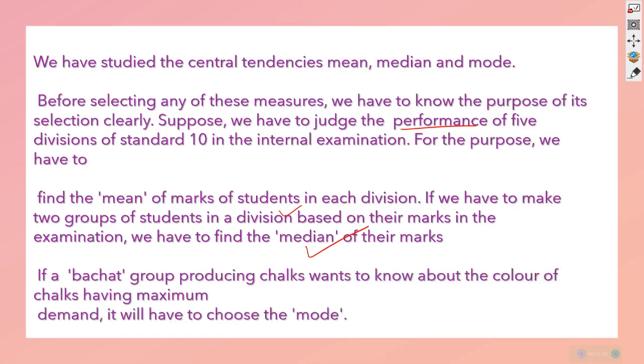And a third situation: a बचत ग्रुप is producing chalks. बचत ग्रुप का काम चौक बनाता है. They want to know about the color of the chalks having maximum demand. Which color का chalk ज़्यादा है? That is, which color of the chalk do people demand? कौन सा color का chalk का demand है? That color is said to be the mode of that particular data. So mode can be the one which is repeated, in most demand, most best performance, and that way we understand mode.